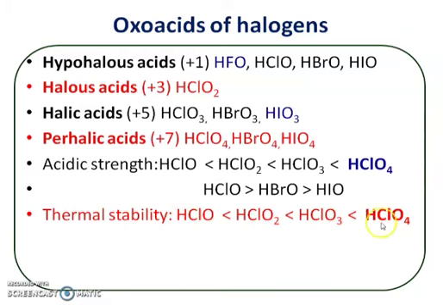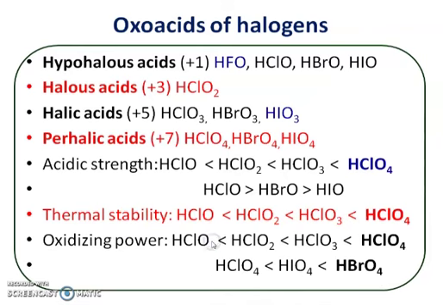So about thermal stability, keep in mind that perchloric acid has the highest thermal stability, then chloric acid, which is more thermally stable than chlorous acid, which is more thermally stable than hypochlorous acid. So this is about thermal stability.